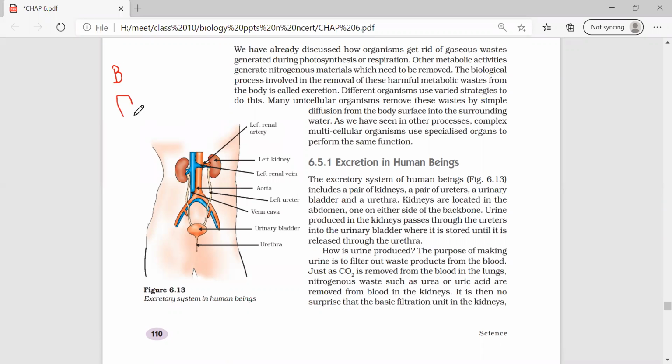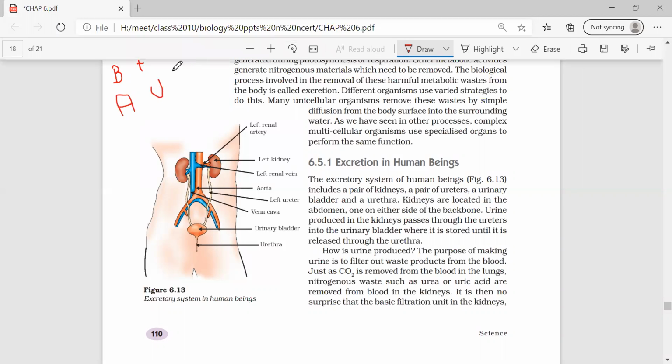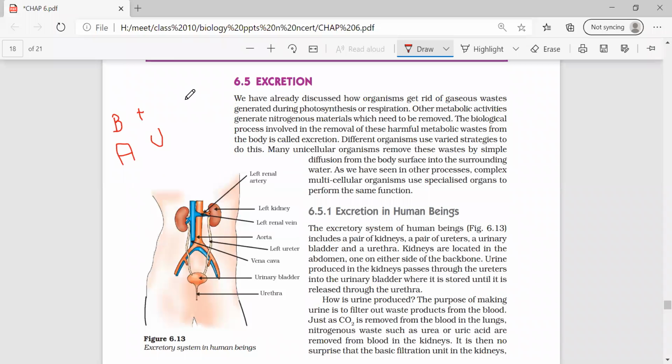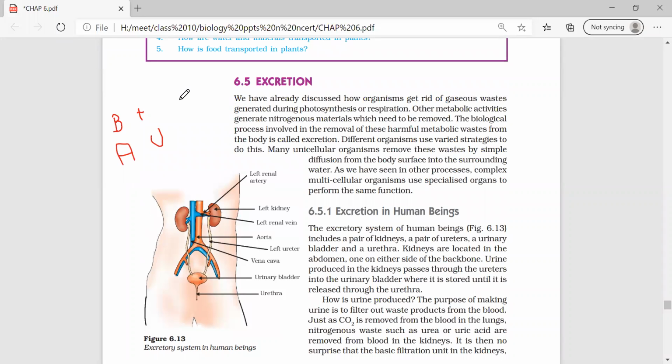In most of the vertebrates, mammals and all those, including human beings, the product is urea. Whereas in most of the amphibians, birds and a few marine fishes which are non-bony, the excretory product is uric acid.